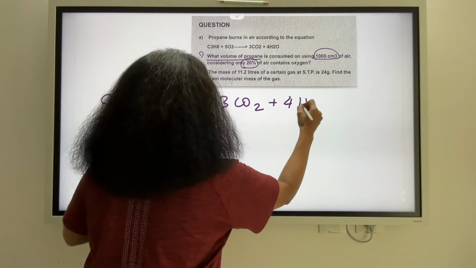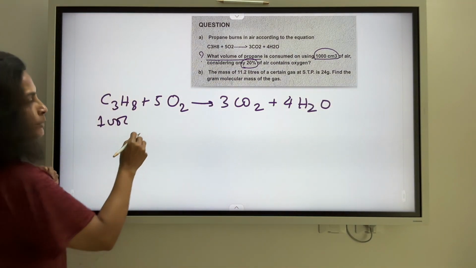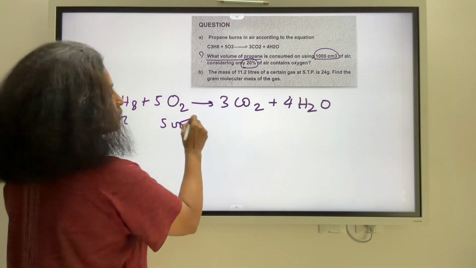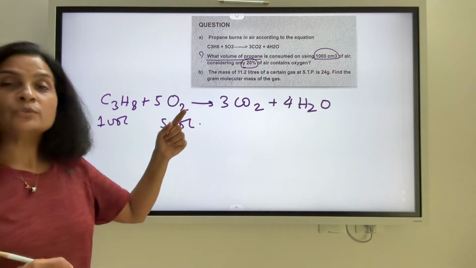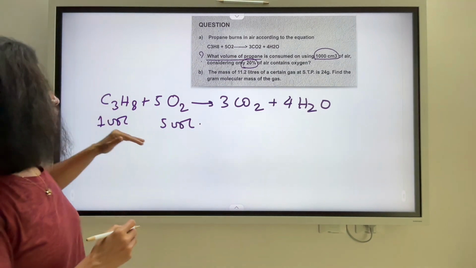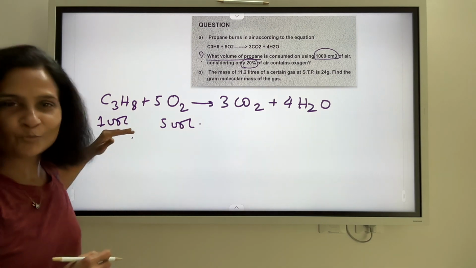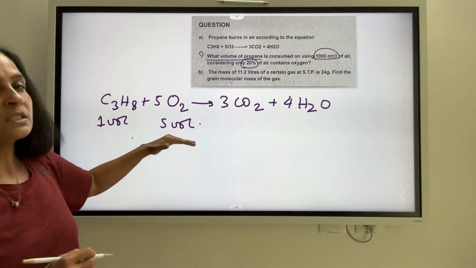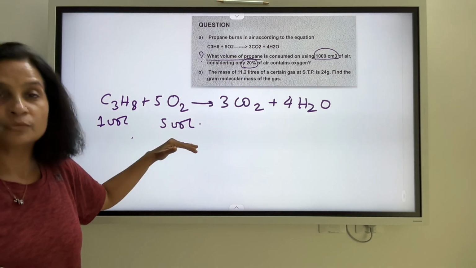So we have 1 volume of propane burnt by 5 volumes of oxygen. So that's the relation according to Gay-Lussac's law. That means when 1 volume of propane would be oxidized, the consumption of oxygen is 5 volumes of oxygen.